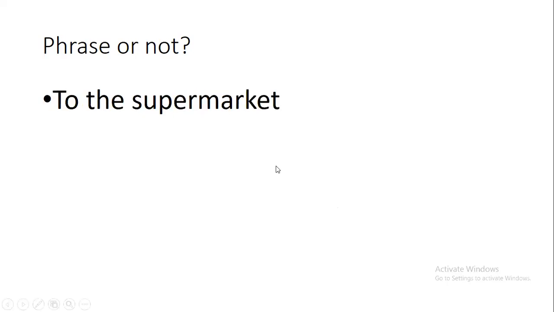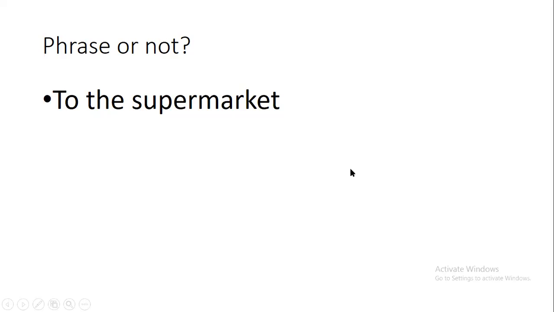All right, next one: to the supermarket. Put your hands up if it's a phrase. Put your hand down if it's a clause. Good job, guys. All of you, or the majority of you. Gasser, Noura, Rahma, Yusuf, Dahroug, and Zaina, I don't see any participation from you on this one. Gasser, so you guys are putting your hand down? If so, that would be incorrect.